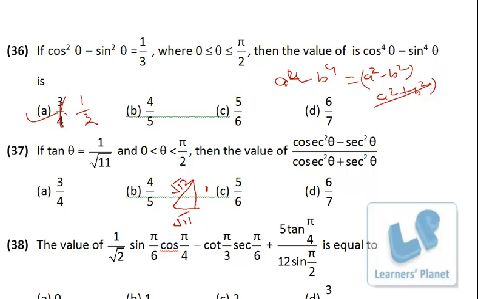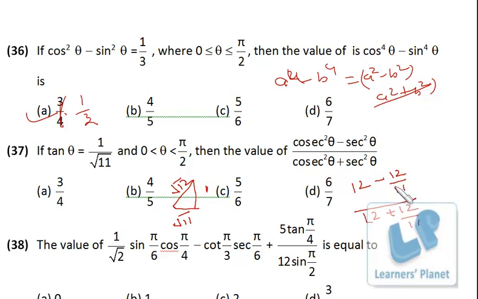Now cosec square theta, sec square theta, we can calculate it very easily. Sin theta is perpendicular by hypotenuse, so cosec theta is hypotenuse by perpendicular. So hypotenuse is root 12, perpendicular is 1, so root 12 square will be 12. Cos theta is base by hypotenuse, so sec theta will be hypotenuse by base, so it is 12 by 11. Okay, 12 plus 12 by 11.